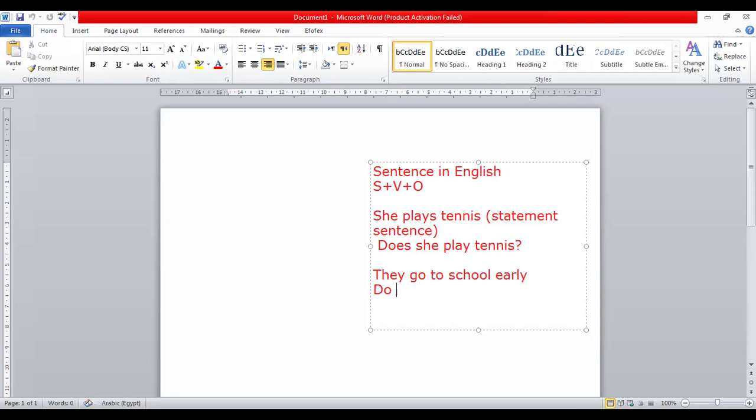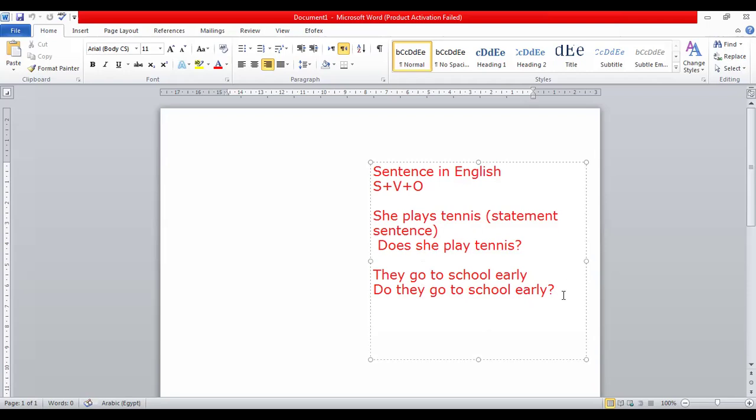I put do because they is plural. Do they go to school early? So here we don't make any changes, because the verb is already in the stem form. But here, I put the verb in the stem because we have s here. If we have s, I put does instead of s. I will explain later how to put it in the past form. Do they go to school early? Here I can't make any changes, because go is the same form.